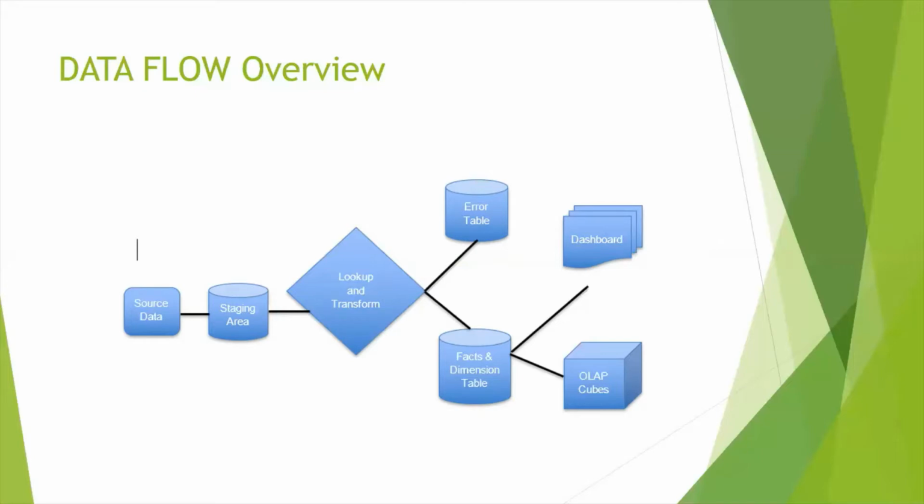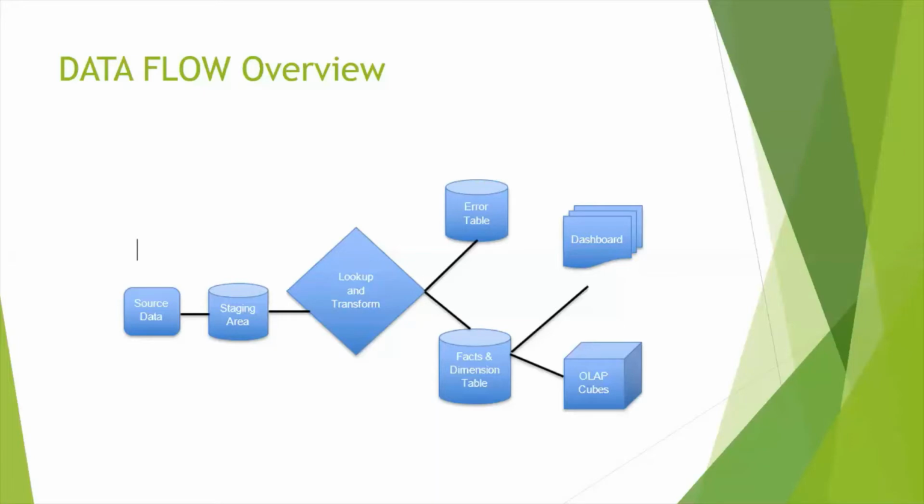The error table had error logs, which would log what data was moved and the error type. Also, for the fact tables, we used merge joins to merge the data from the dimension and the staging tables into the fact table.